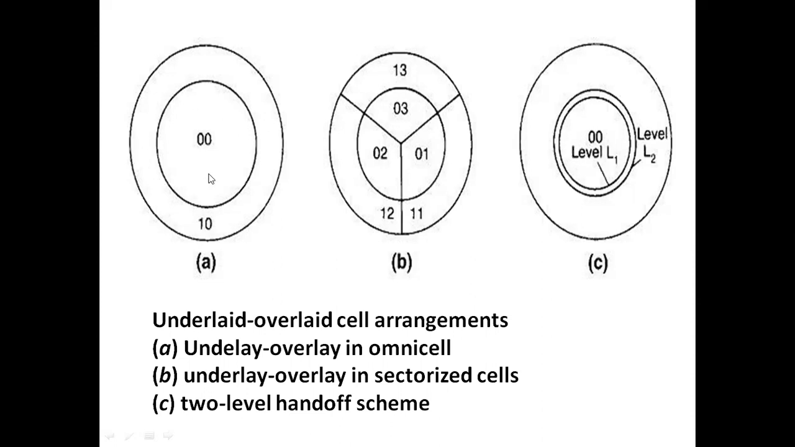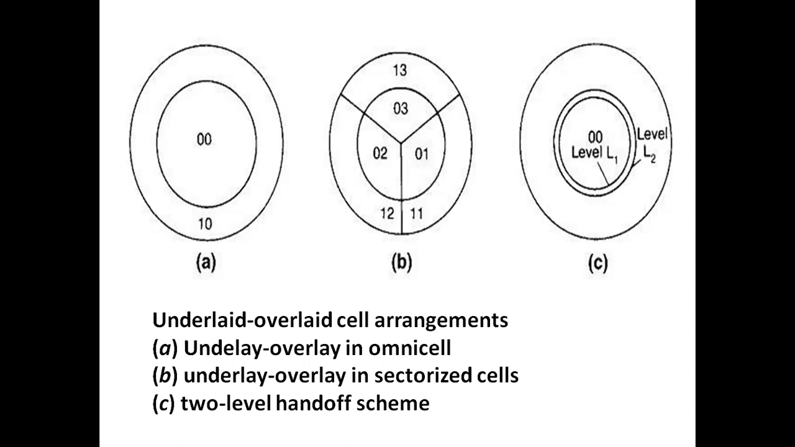Because here we are maintaining 2 different sets of frequencies, and by maintaining some threshold level, we can assign the different frequencies to all other mobile units. That means we can assign the maximum number of channels to the maximum number of mobile units.